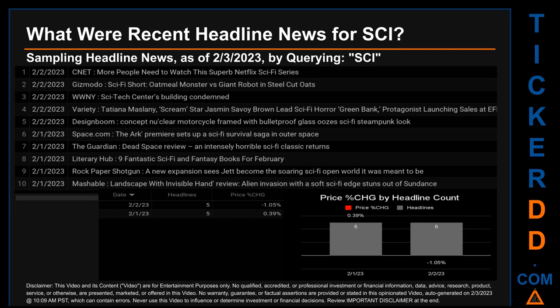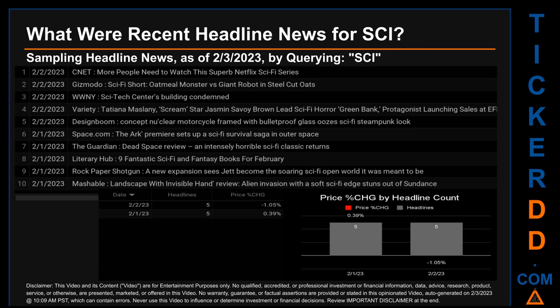The oldest publication was on Wednesday, February 1, 2023, 2 days ago, when Space.com published the headline that read, "The Ark premiere sets up a sci-fi survival saga in outer space." 4 other headlines were found on this oldest publication date. The Guardian published the headline that read, "Dead Space Review, an intensely horrible sci-fi classic returns." Literary Hub published the headline that read, "9 fantastic sci-fi and fantasy books for February."